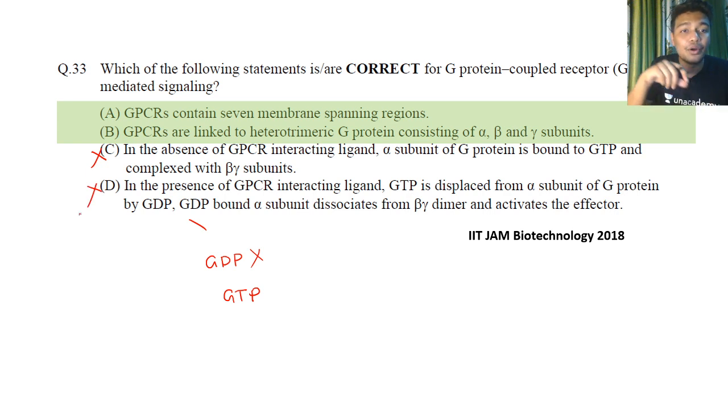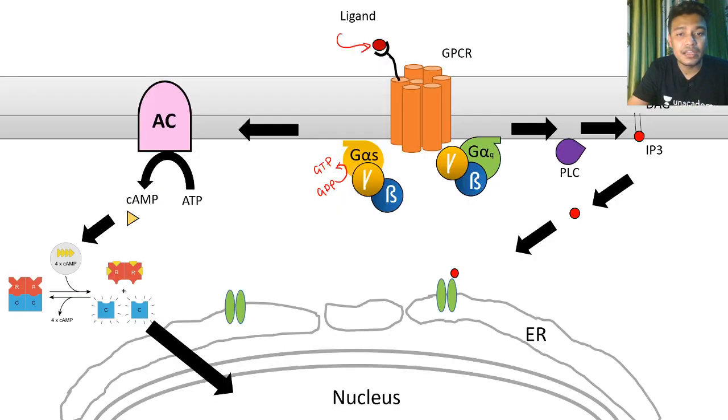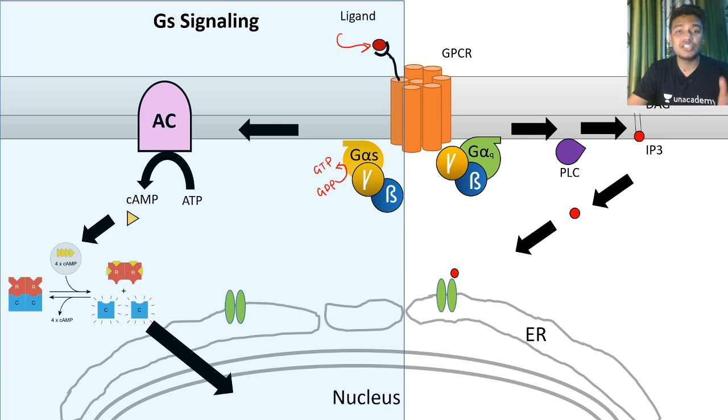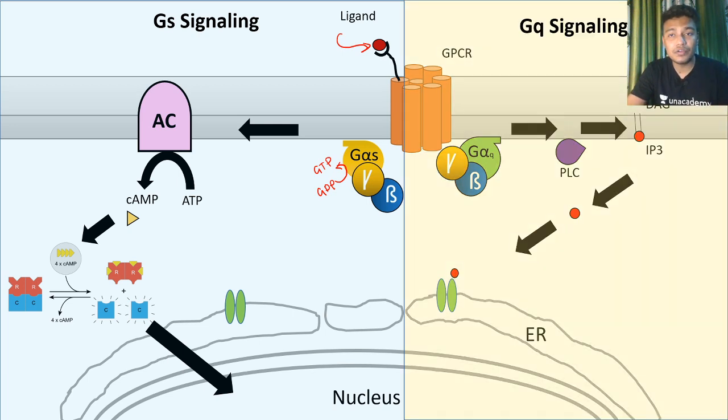Now we understand how to handle this question and what depth they have. They don't go really deep. They just wanted to know whether you have an idea about G protein coupled receptor signaling or not, and that's all. If you look at this scheme, and I have multiple of these schemes in Unacademy and my YouTube videos, do watch that. You get a quick idea, right? Do read the textbook, but also use some audiovisual cues. Here I talked about GS signaling, but there is also the GQ framework of signaling, which is important. Both are important for IIT JAM.